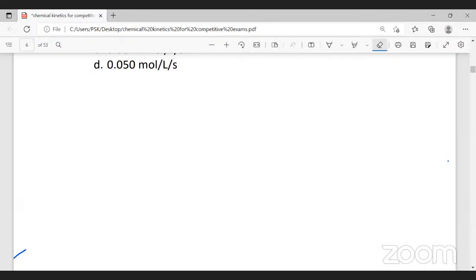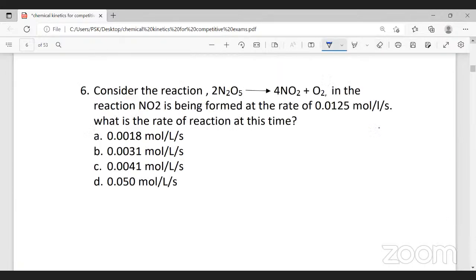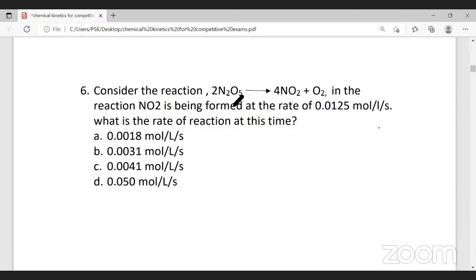All right. Now the question is, consider a reaction 2N2O5 giving you 4NO2 plus O2. Nitrogen pentoxide decomposes to give nitrogen dioxide and oxygen. This is the equation. In the reaction, NO2 is being formed at the rate of 0.0125 mole per liter per second. What is the rate of the reaction at this time?